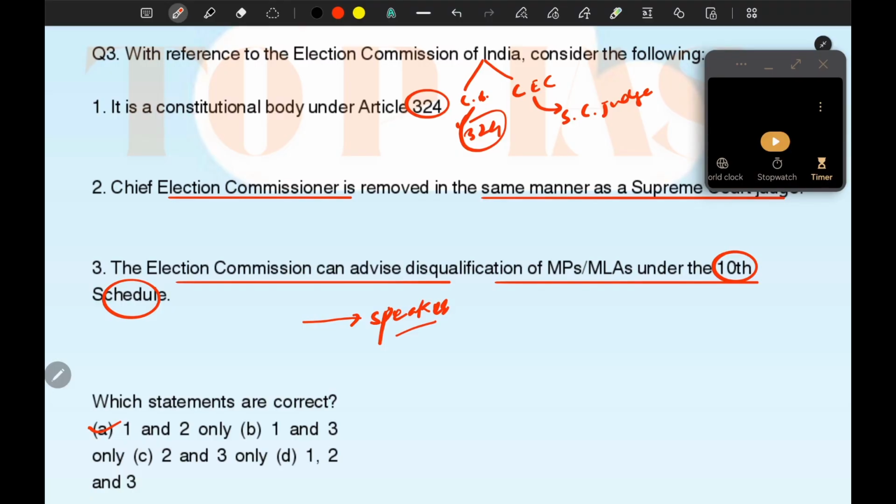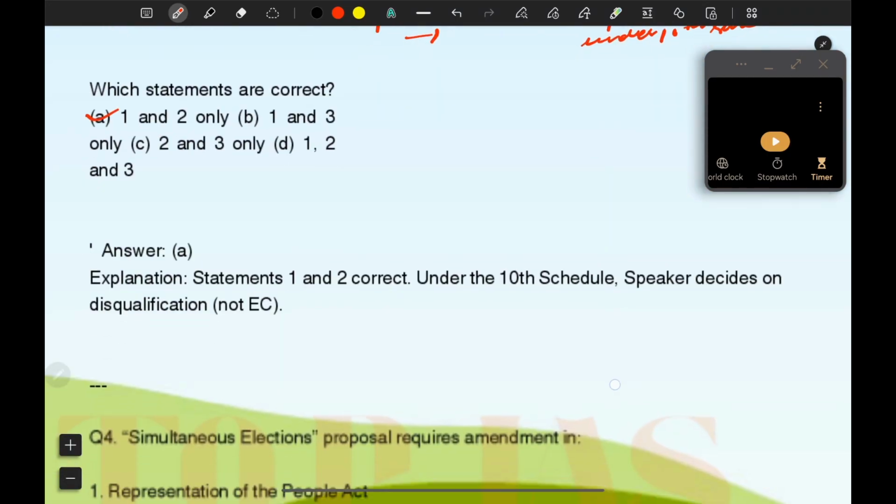Okay, so the Speaker decides the disqualification under the 10th Schedule. Okay, so this question is done.